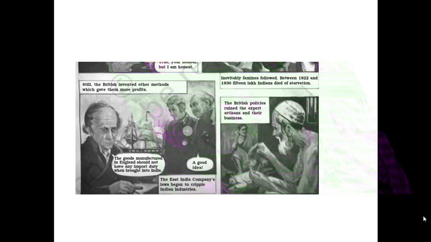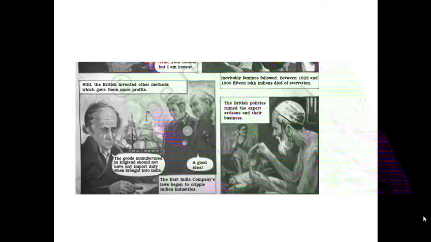They didn't want any import duties imposed on those goods when brought into India. The Britishers said, yes, this is a very good idea. So the East India Company's laws began to cripple Indian industries. What started happening now because of the many laws of the East India Company?